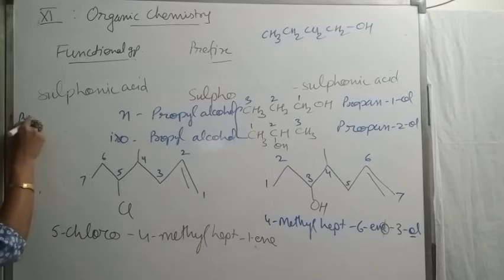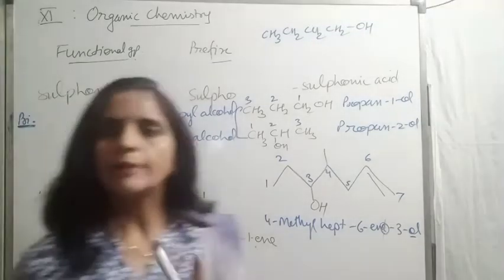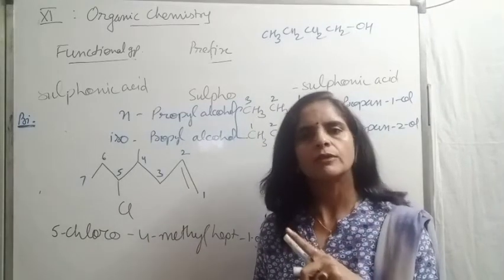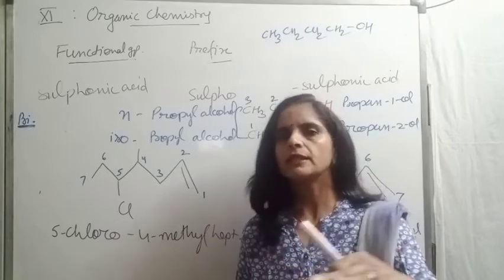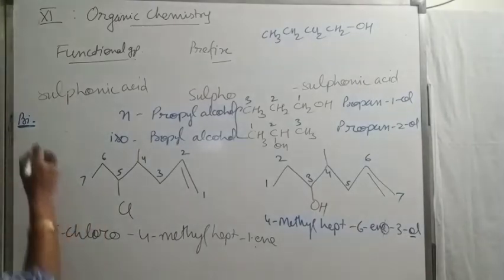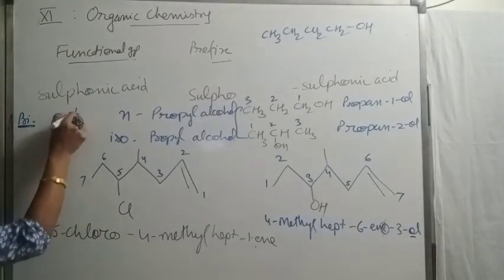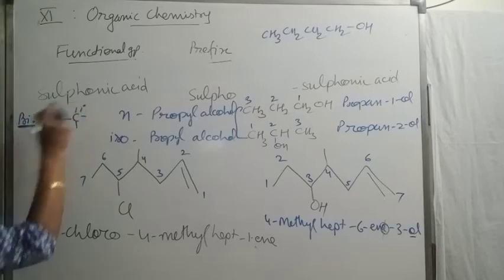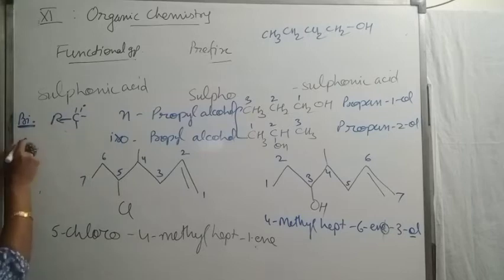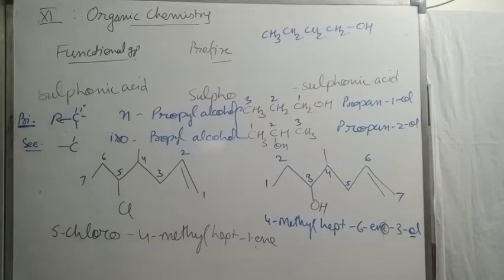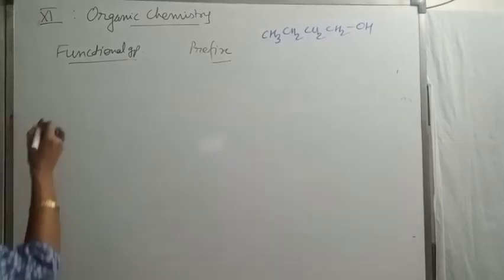Primary means a carbon is bonded with one more carbon. A carbon is bonded with one carbon. The chain doesn't have to be only one carbon long; it can be any length like this. If this is a carbon, and on one side it is bonded with a carbon, so this carbon is considered as primary carbon and represented as 1 knot. Right? Secondary: if a carbon is bonded with 2 side carbon chains, just check it again.